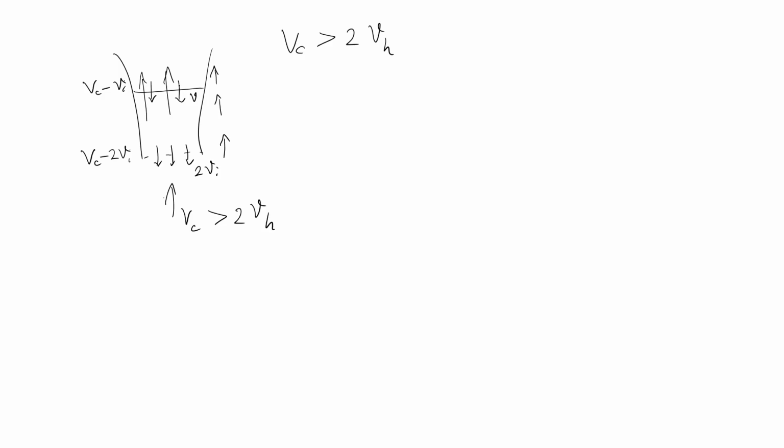So, maybe I can change color to highlight this better. So, everywhere I can now assure that my flow is upwards. This can only be assured when my descent rate is more than twice of hover induced velocity.